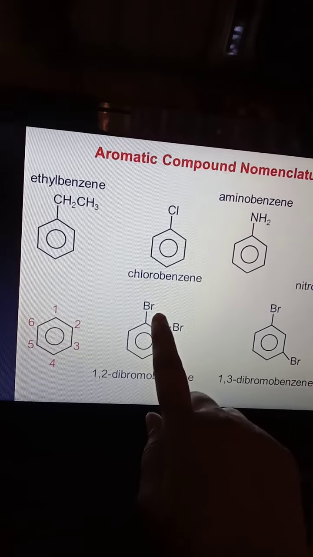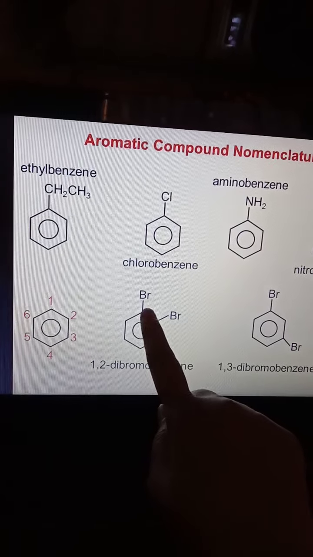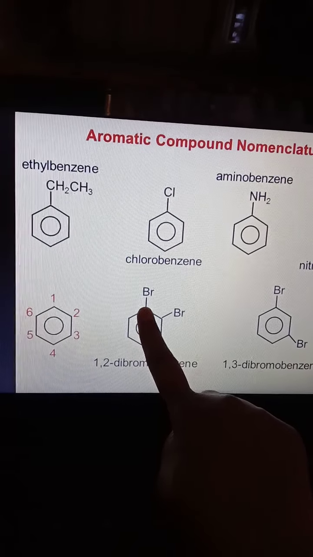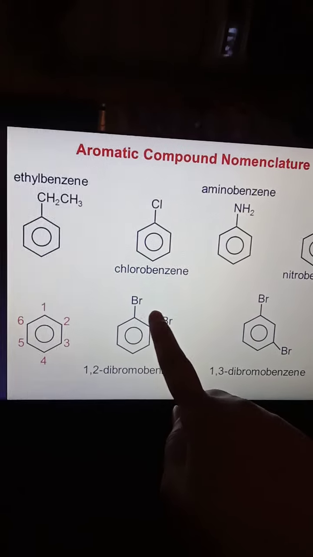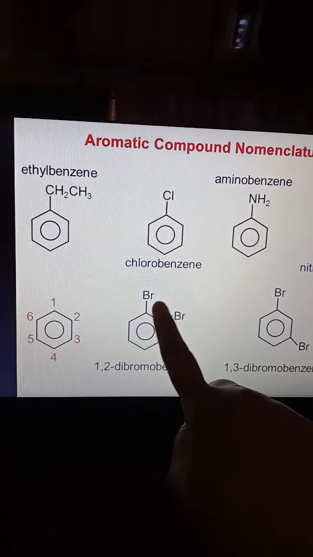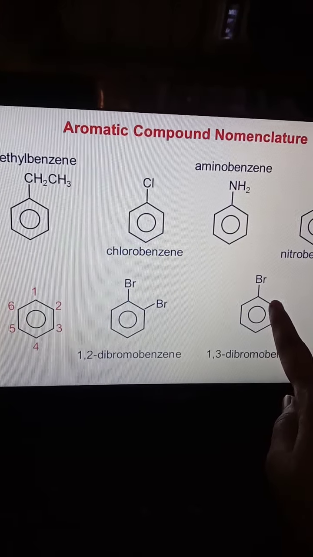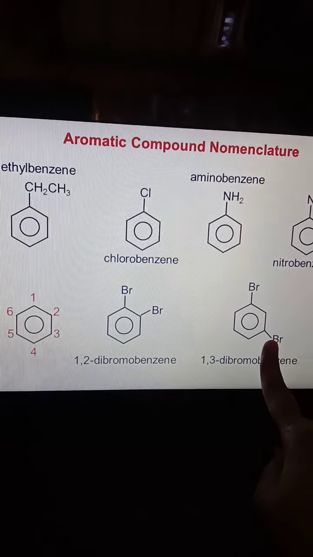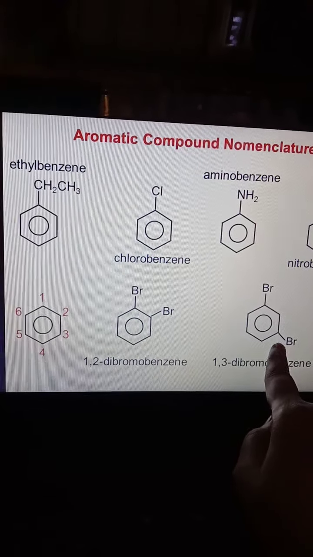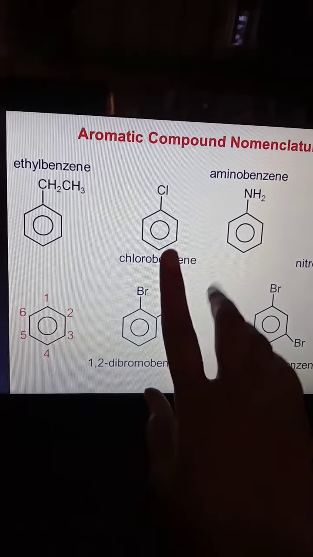If we consider the common name system, this is bromobenzene. This is meta dibromobenzene and ortho dibromobenzene.